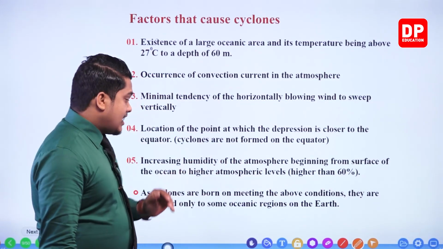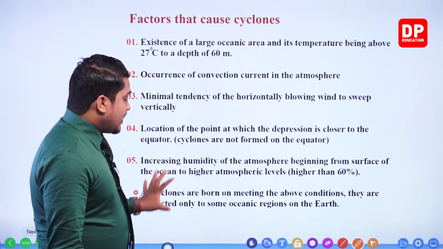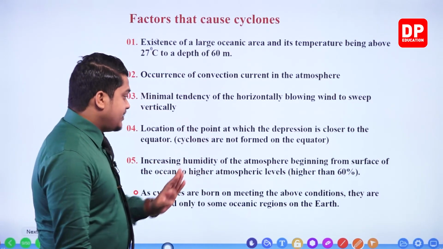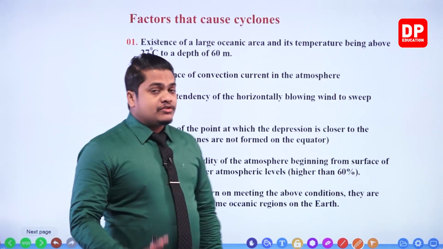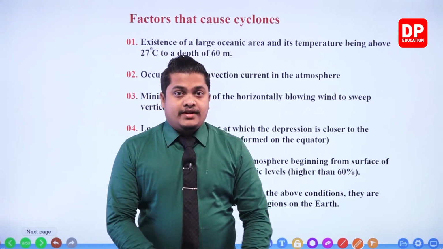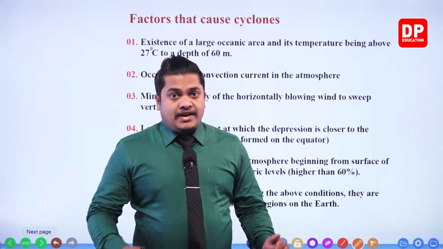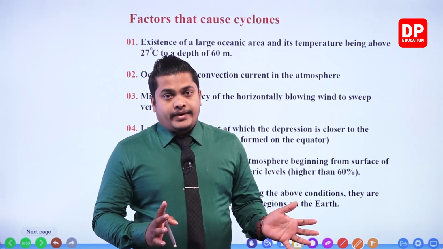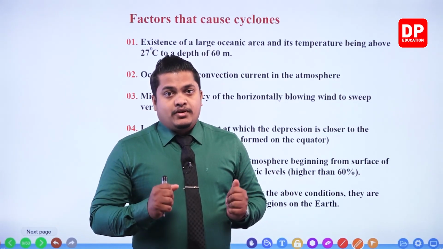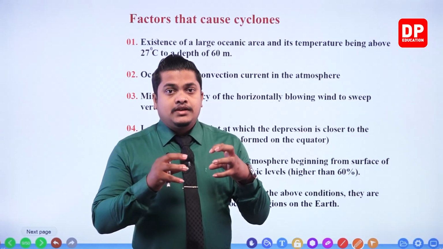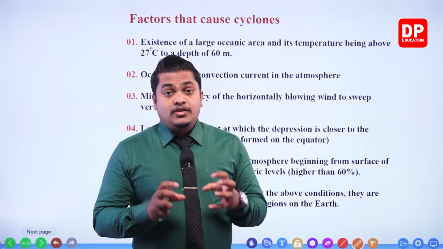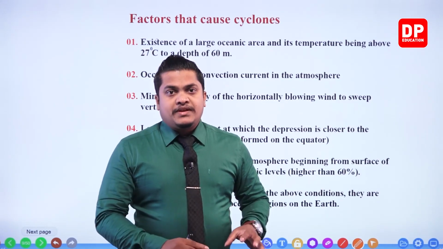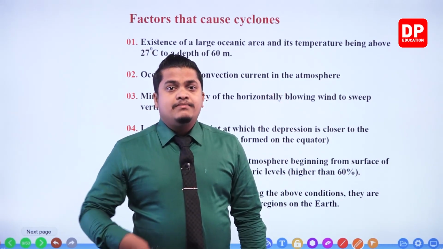So cyclones are born on meeting the above conditions, which means they are restricted only to some oceanic regions on our planet Earth. We won't be able to observe these things everywhere. These can be observed within certain oceanic areas only, where these factors are being met.